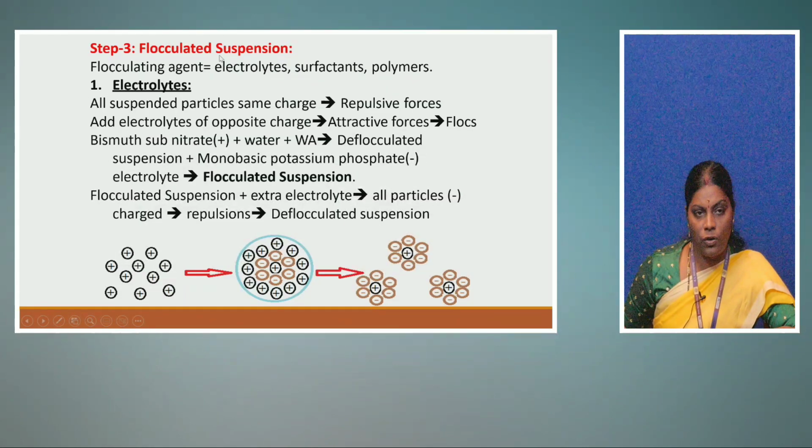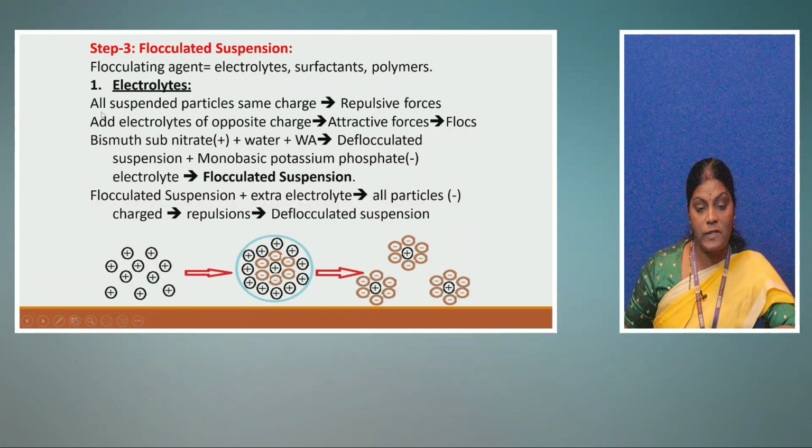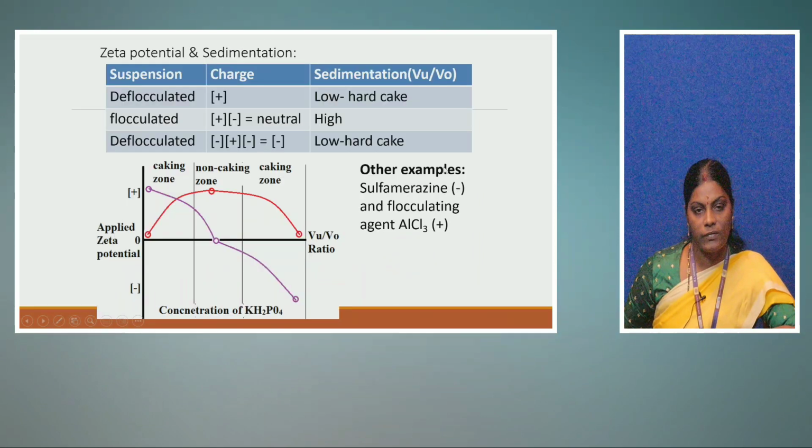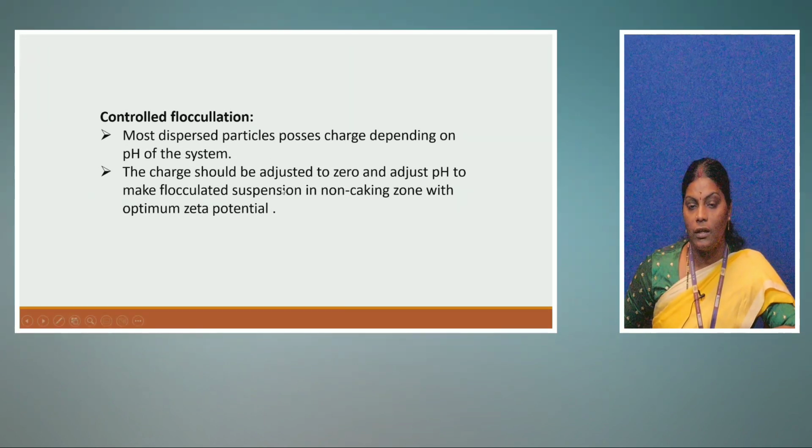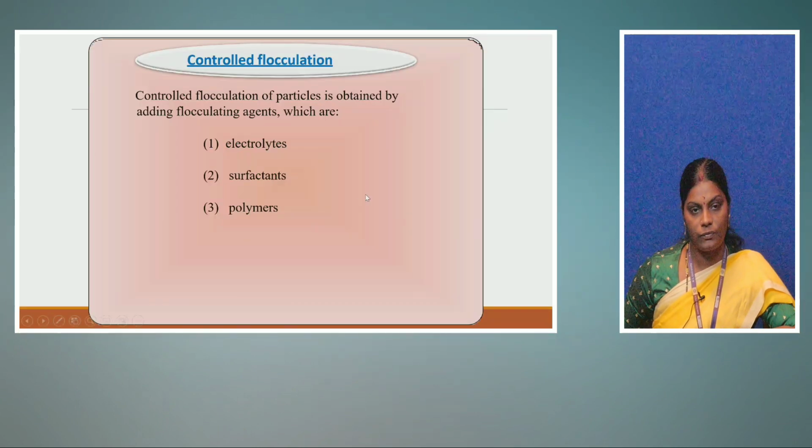Here in case of flocculated suspensions, flocculating agents like electrolytes, surfactants and polymers can be added, with oppositely charged materials you have to take. This is the flocculation step we are going to control. Controlled flocculation means we have to add the specified quantities, not an excess quantity of flocculating agent. At the same time, the pH of the solution should be protected. Why? Because pH changes can also change the charges of some types of materials. So if you control the pH of the solution, you can control the floccule formation.